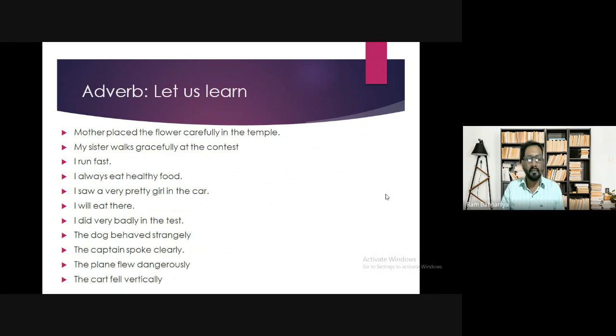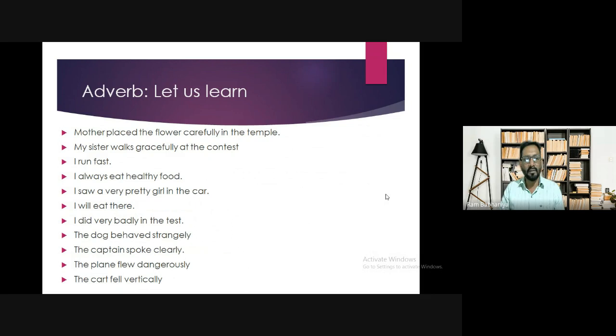I will eat there. So, where will I eat? There. There is an adverb of place. I did very badly in the test. How did I do in the test? The answer will be very badly. Next one. The dog behaved strangely. How did the dog behave? The answer is strangely. The captain spoke clearly. How did the captain speak? Clearly.